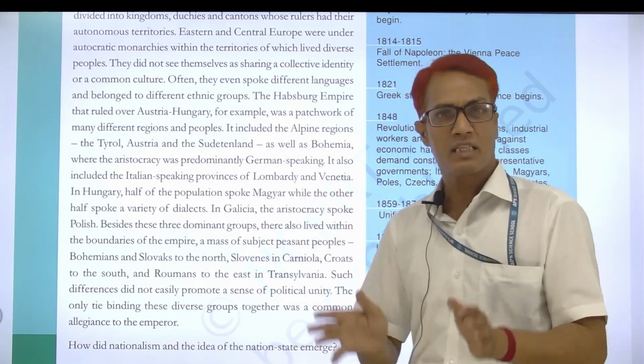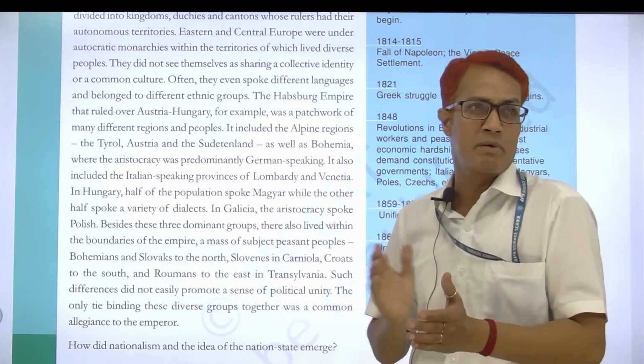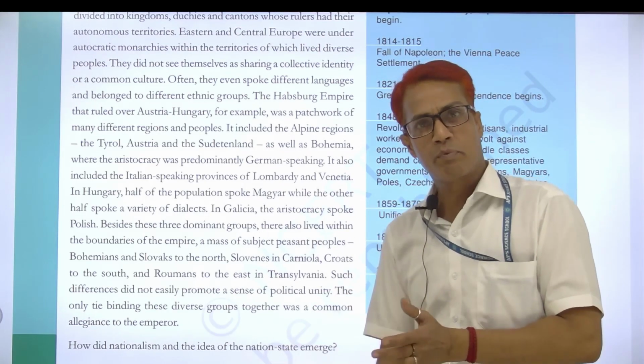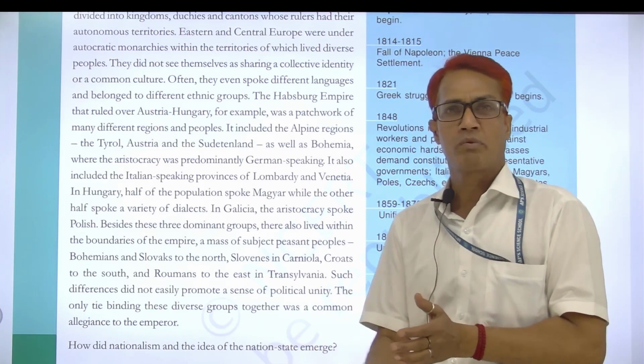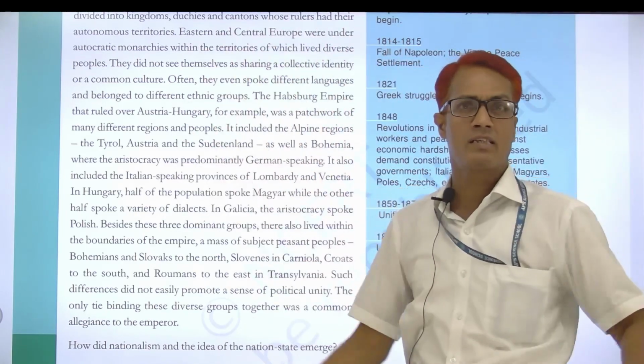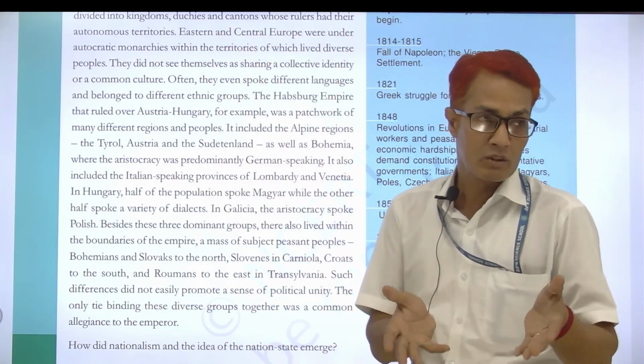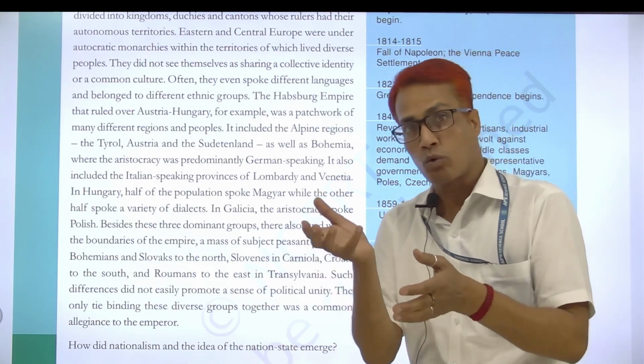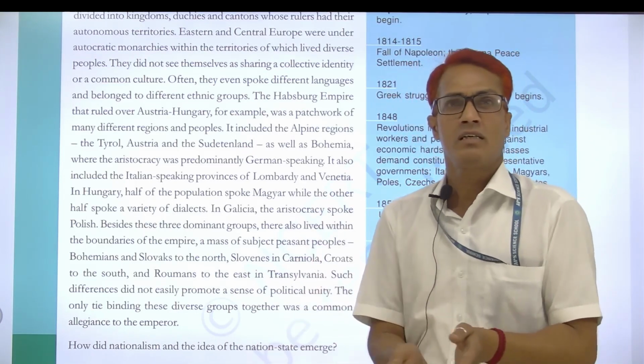So they lived in that area. But when there were different types of people, tribes, and different languages, and the Habsburg Empire was very large and powerful, how were these different people connected with the king?